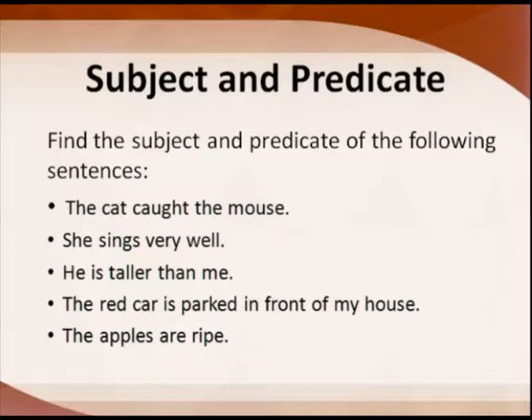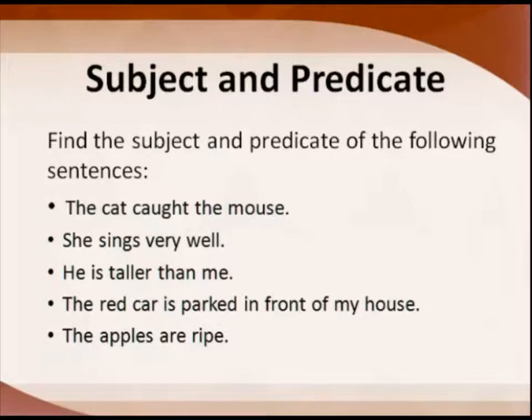Here I have given a simple worksheet of sentences for you. You can just go about solving it. Just remember the steps. The first step is first find the verb and then ask a question, who or what plus verb, that is who is doing the action of the verb or what is doing the action of the verb, and the answer which you get is the subject and the rest of the sentence will become the predicate.